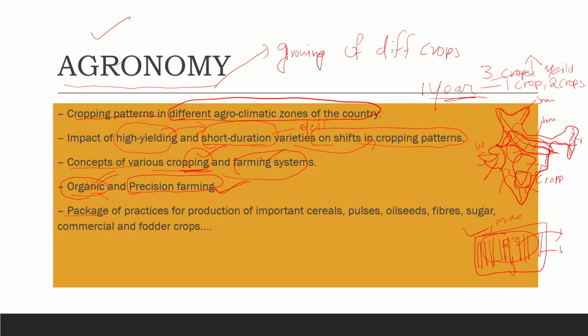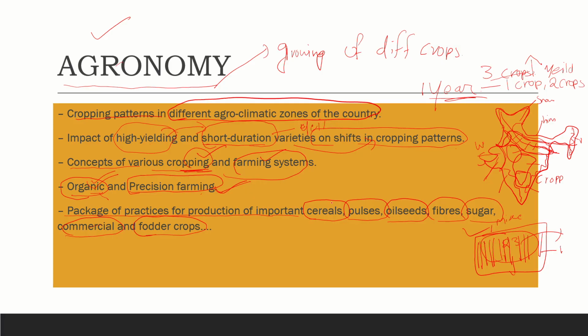The next and most important section is package practices for production of crops. Here we particularly discuss cereals, pulses, oilseeds, fibers, sugar crops, commercial crops and fodder crops.